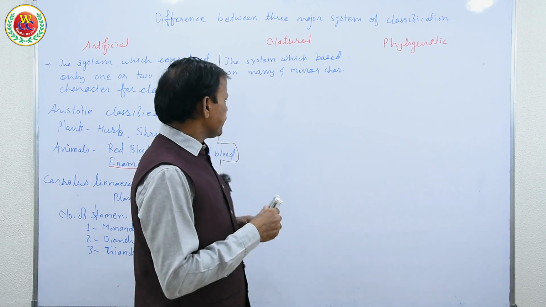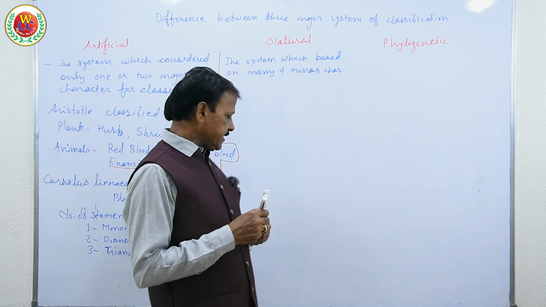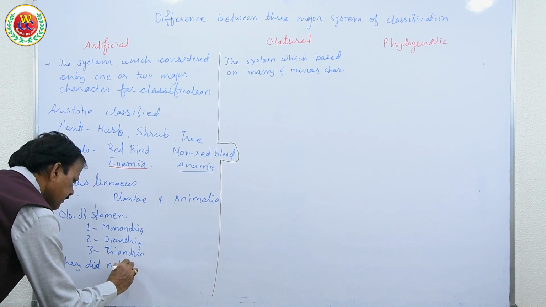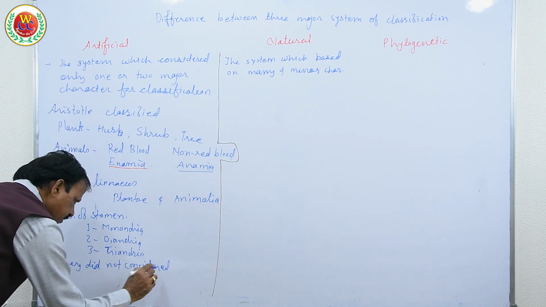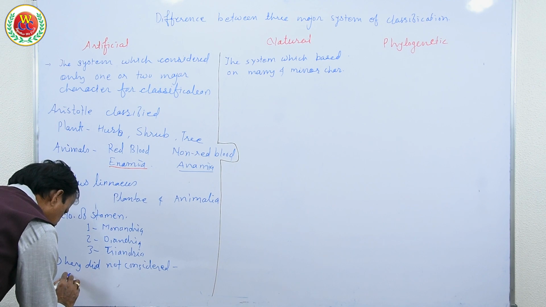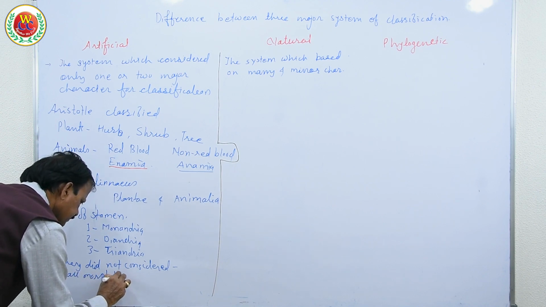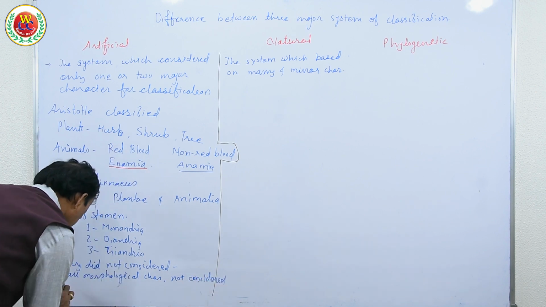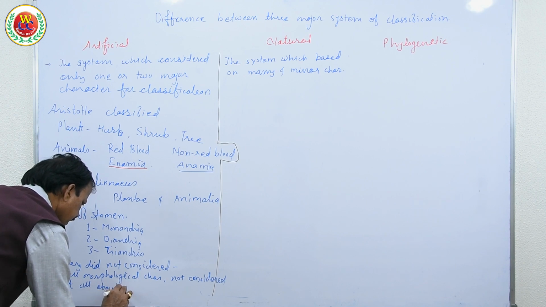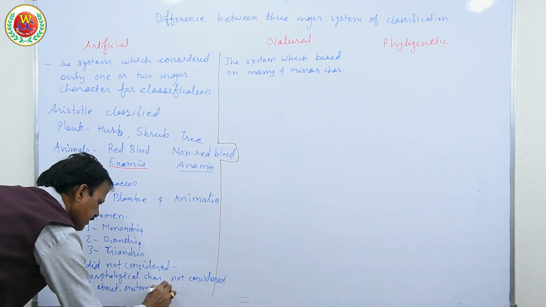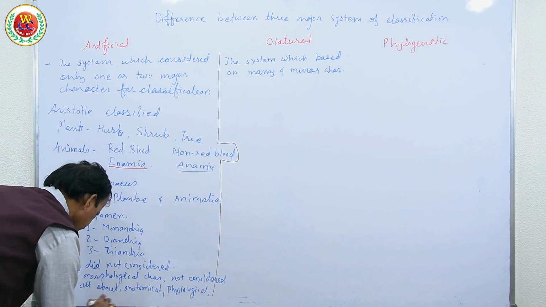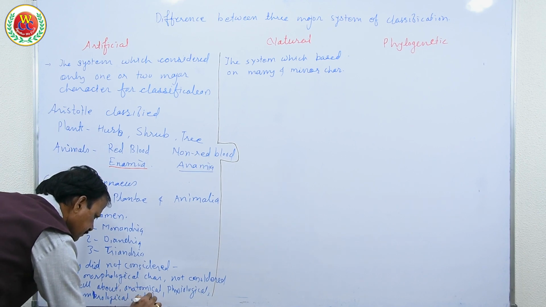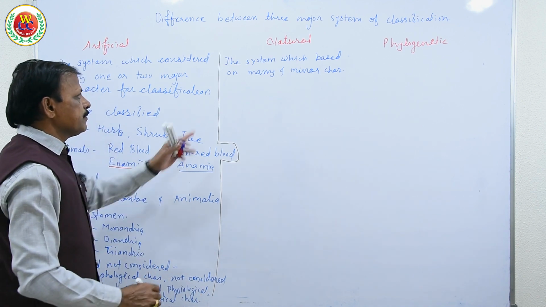They consider morphological, anatomical, physiological, phytochemical and cytological characters, which were not considered by the artificial systems. So the demerit of the artificial system is that they did not consider all morphological characters, and did not consider anatomical, physiological, embryological, cytological characters and so on.